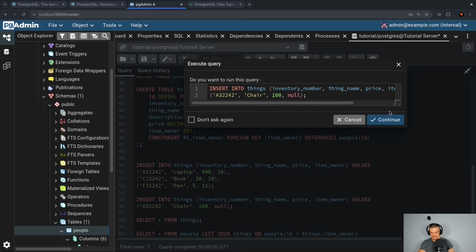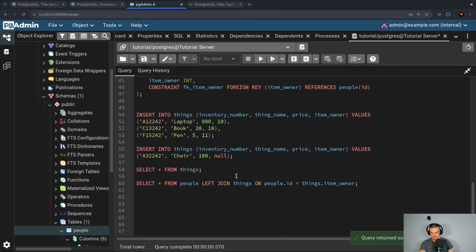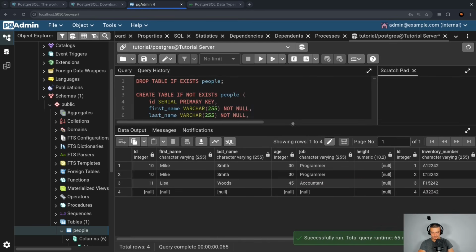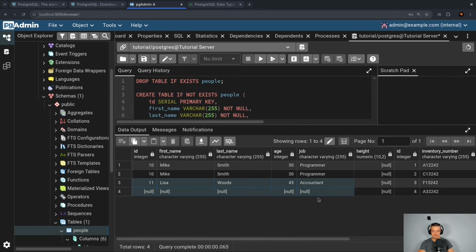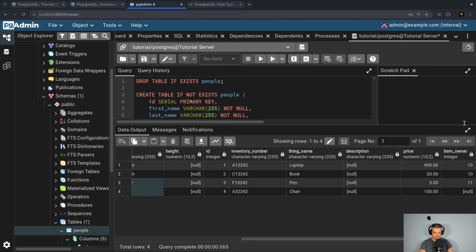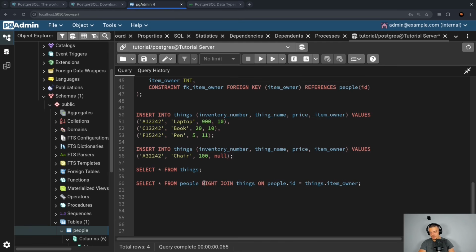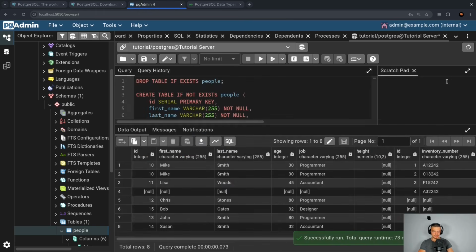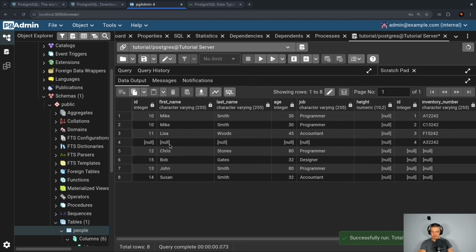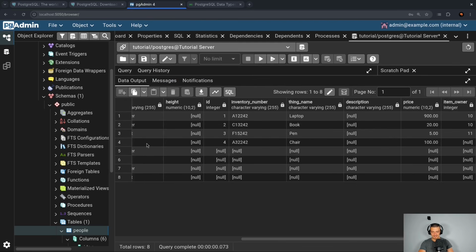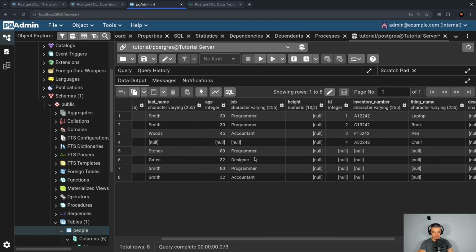In this case, it would not be shown in an inner join, but if I say right join, I would get the item even though it's not owned by a person. You can see null, null, null, but I get the information for the chair. And if I want to have both, I can go and get the complete picture by saying full join. This gives me from both tables all the rows regardless of matches. So I see all the people and I see all the things, and even the null values are shown.